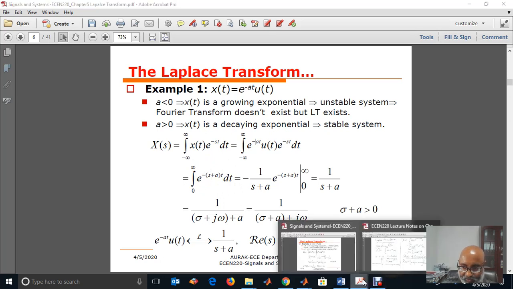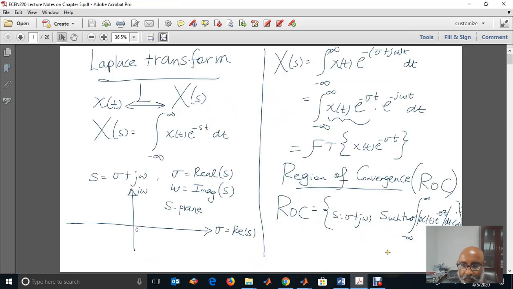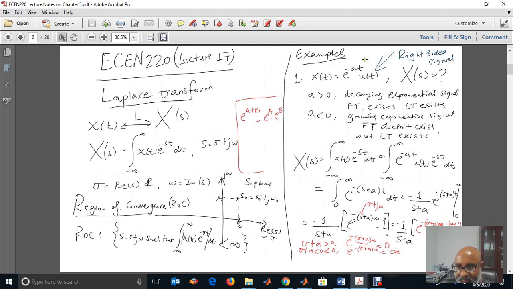Let's go to the class notes here. S, as we know, is sigma plus j omega. Let's substitute sigma plus j omega here. Then we have negative 1 over s plus a, and this is from infinity to 0.